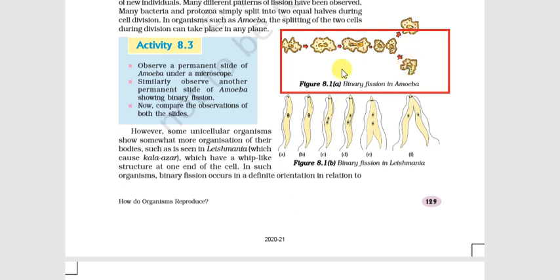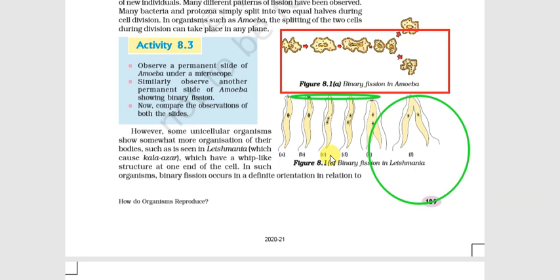But here we can see Leishmania. Okay, in Leishmania what? There is binary fission, but in a definite pattern.